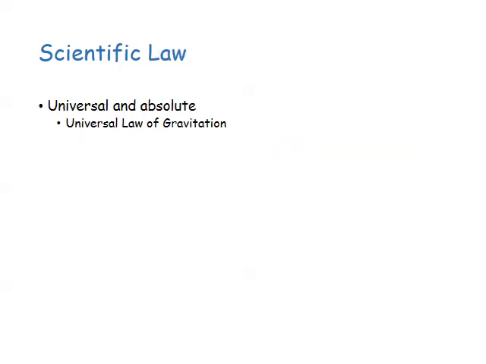A scientific law is the description of an observed phenomenon. It doesn't explain why the phenomenon exists or what causes it. Scientific laws are universal and absolute. An example of this would be a law of gravitation. If you were to throw something off the roof of your house, it would fall 9.8 meters per second squared until it hit the ground. There isn't any altering of this phenomenon.